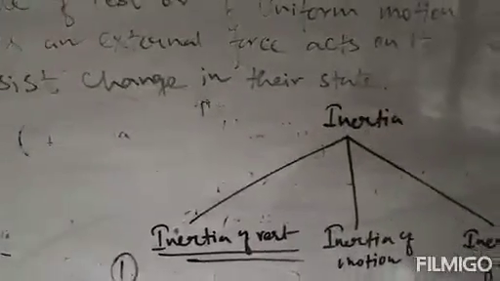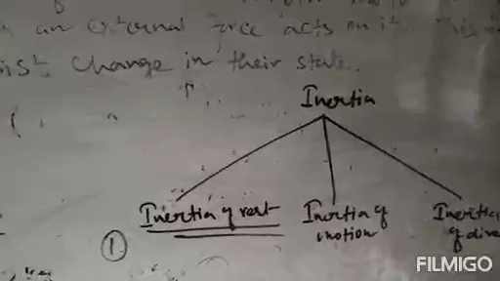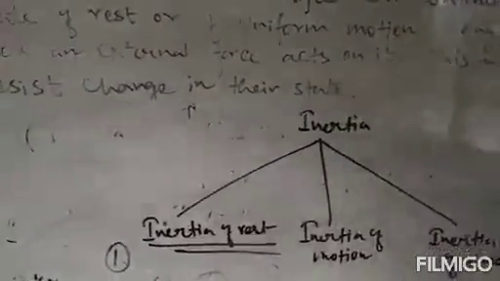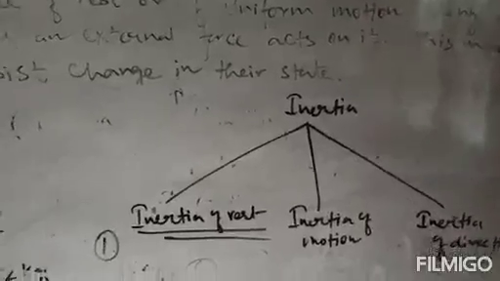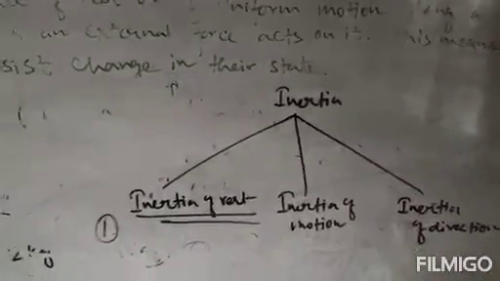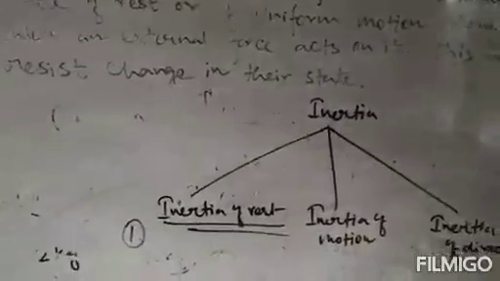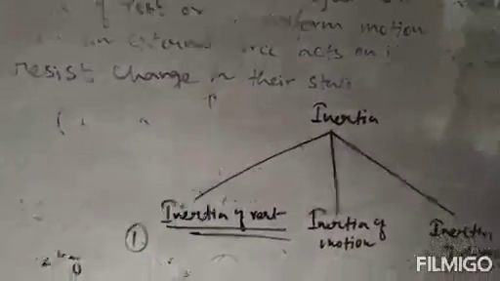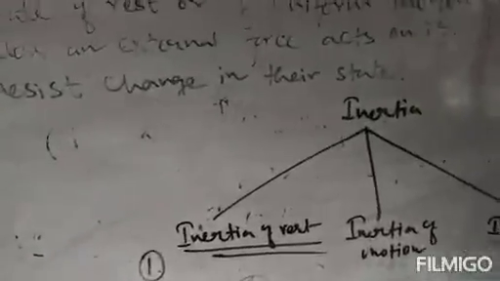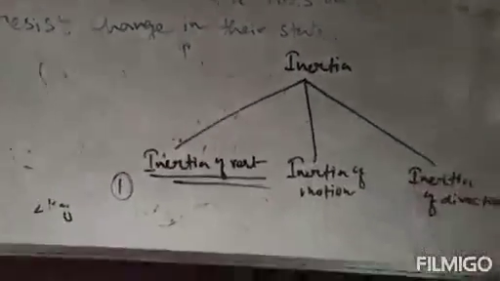The state of the bus initially is at rest, and in that situation the passengers are also at rest. But if the bus suddenly changes its state, that means it suddenly starts moving, the passengers will also have to change their state. That means they will also start moving. But if it happens suddenly, the passengers will fall. Clear? That is the example of inertia of rest.